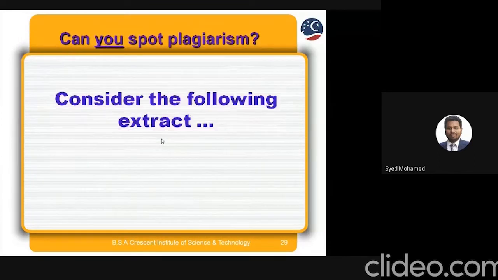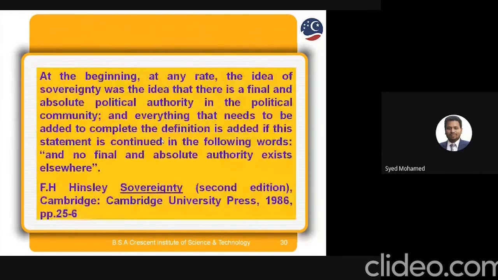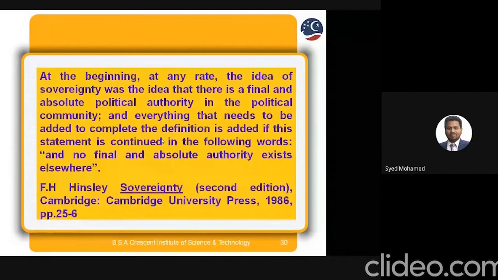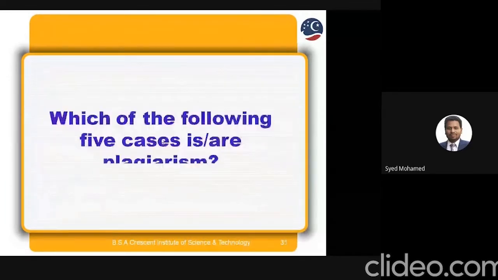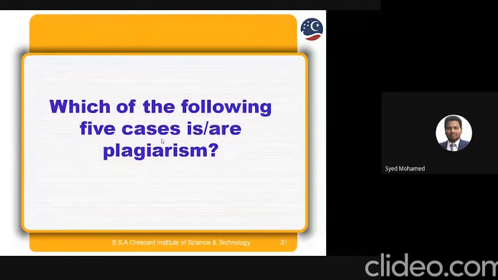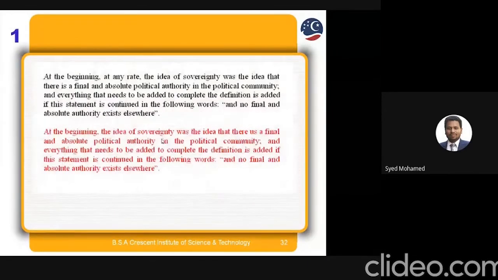Consider the following exercise. Just to understand this, I want to share a practical example. This is one paragraph, starting from the beginning and ending with elsewhere. With the same paragraph, different types of processes and ideas can be applied, and the plagiarism percentage will differ. See this first example. Which of the following 5 cases are plagiarism? First case, the first para, from the beginning to the end, is the same one copied and pasted. This is 100% plagiarism.